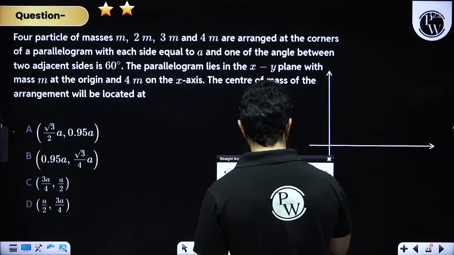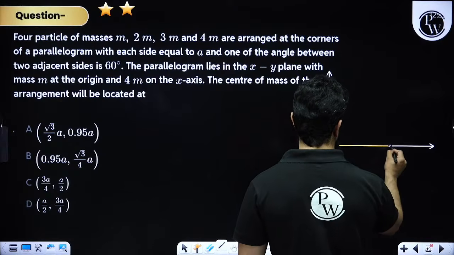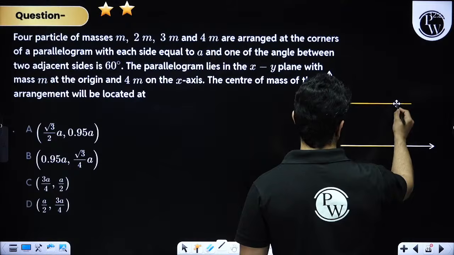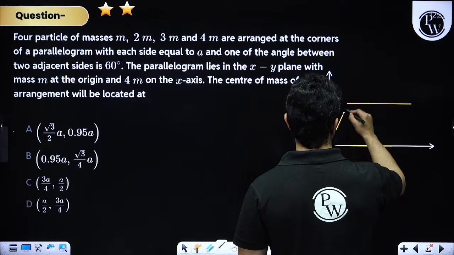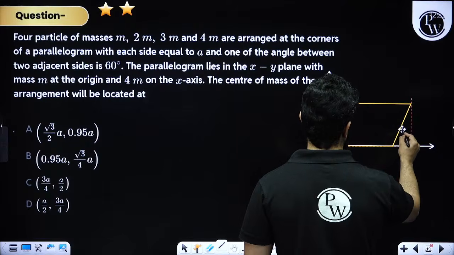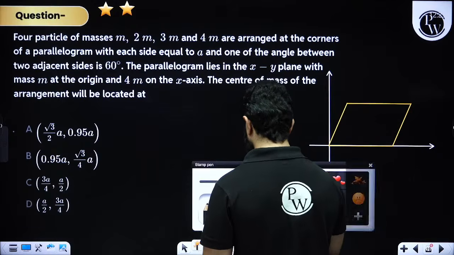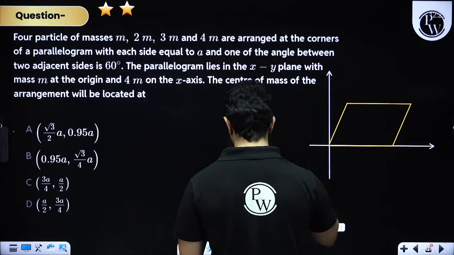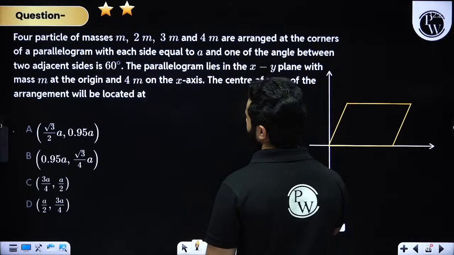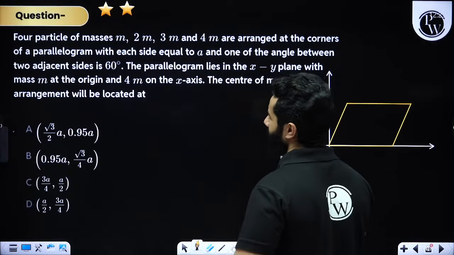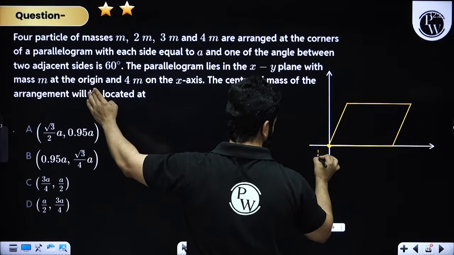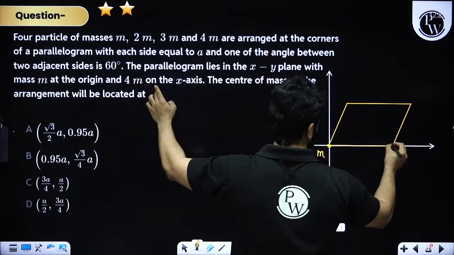See, let's suppose this is how we are drawing a parallelogram. Done. Now they are saying that mass m, that's absolutely fine. We are more interested in m is at origin. So m is at origin and 4m is on the x-axis.